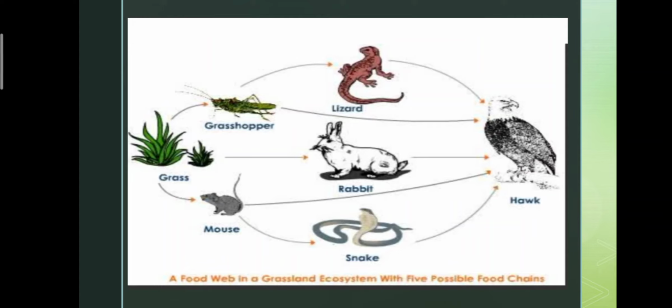A food web is a grassland ecosystem with 5 possible food chains. Mouse can be eaten by snake, and then again a snake is eaten by hawk. Mouse can also be eaten by this hawk.